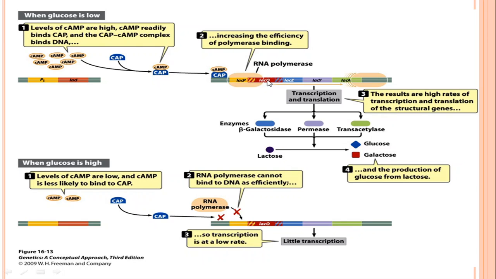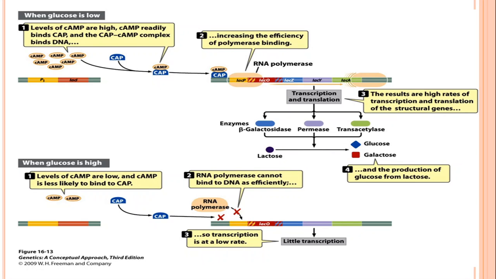The repressor cannot bind to the operator, so the promoter and operator regions are both free, and this active CRP protein increases the affinity of polymerase to bind to the promoter. As a result, a high level of transcription takes place, followed by translation, and all three structural genes are transcribed, translated, and the enzymes required for lactose metabolism are synthesized.